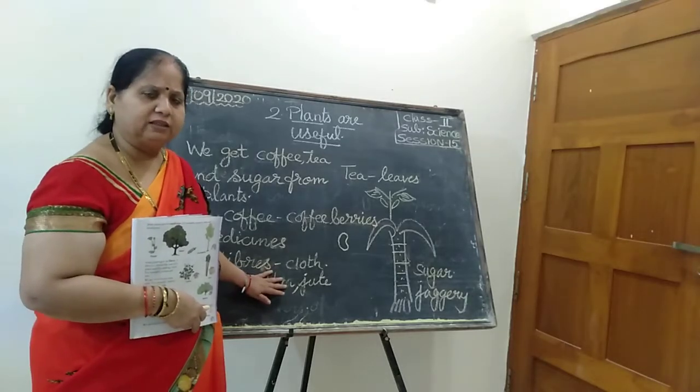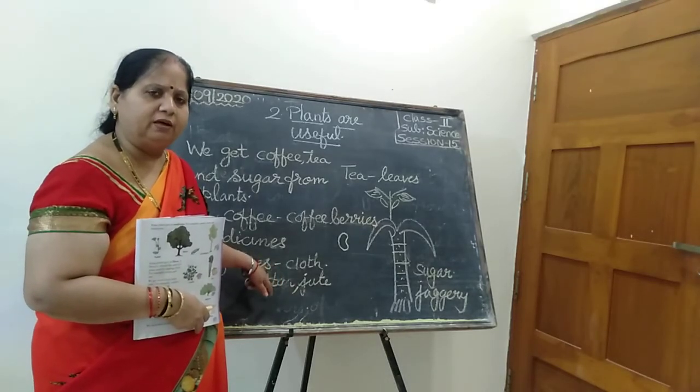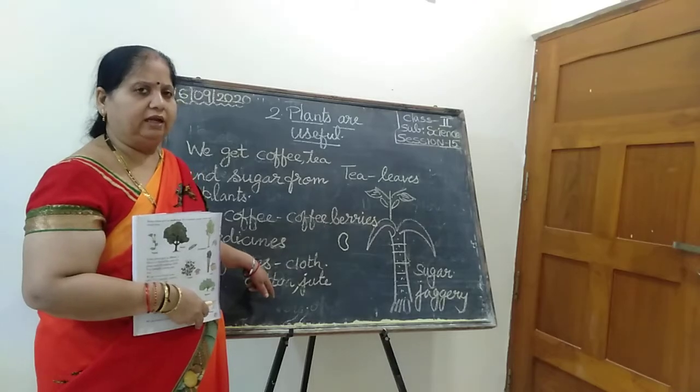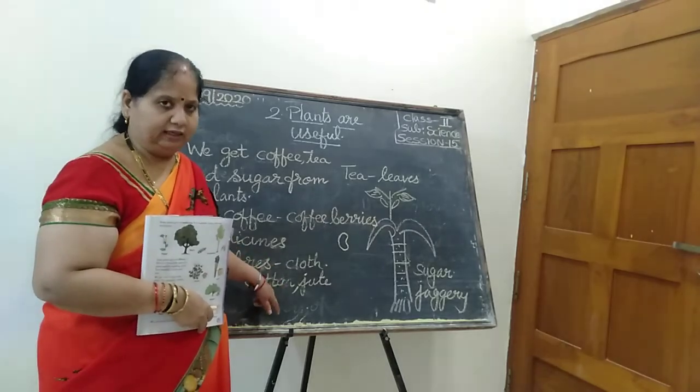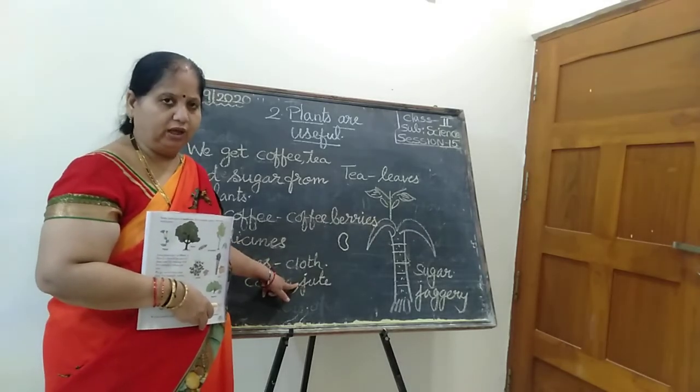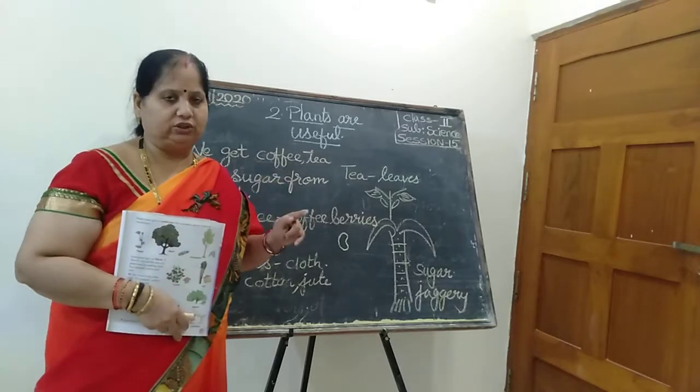What are fibers? From where do we get the fiber? Yes, exactly. You get it from cotton and jute. It is a thread-like structure.